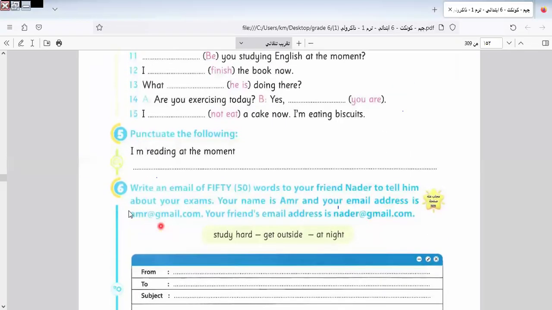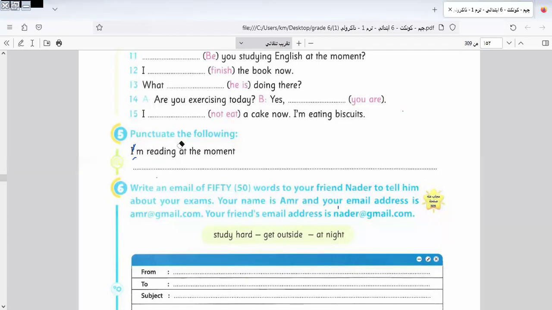Here we have the punctuation question. What can I do with the punctuation? Here we have an apostrophe. I underline the wrong one. Here I have an apostrophe: I'm reading a book at the moment, and I put a full stop at the end of the sentence.